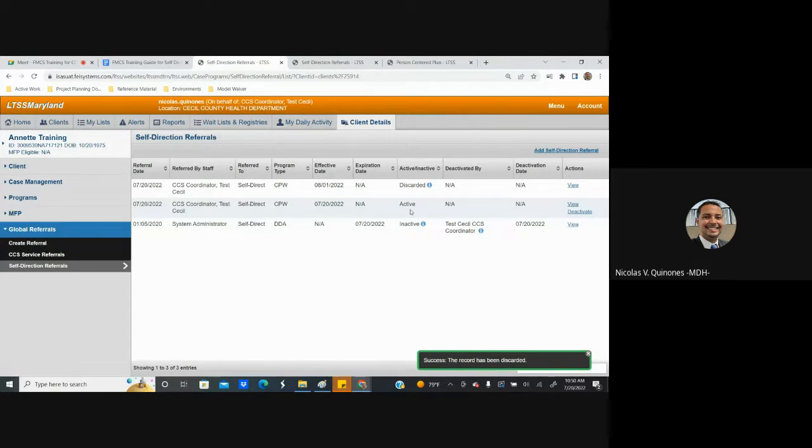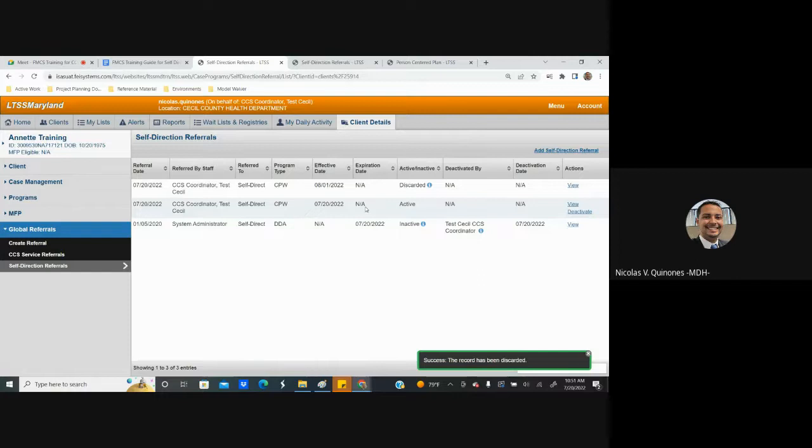And then the final scenario I'd like to cover with you is another thing that you have the ability to do as the CCS within LTSS Maryland. Let's say that a participant is working with a particular FMCS provider. They don't wish to transition, but instead, they no longer need an FMCS provider at all. Let's say they no longer wish to self-direct, or for whatever reason, they just don't need this FMCS accessing their record within LTSS Maryland anymore. As the CCS, we have for you a deactivation process.